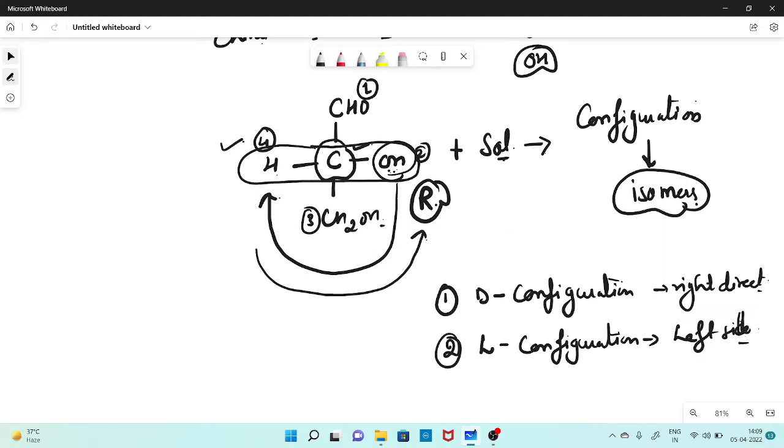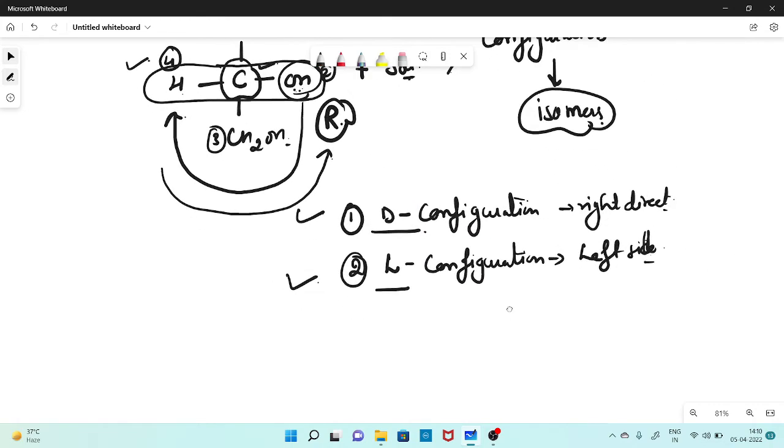So due to the chirality, there is stereochemistry present in carbohydrates, and due to that chirality, the plane of the hydroxyl group will change in the carbohydrates, and they will form two types of molecules, D configuration molecules and L configuration molecules. This is the reason you have two different types of isomers in carbohydrates, right?